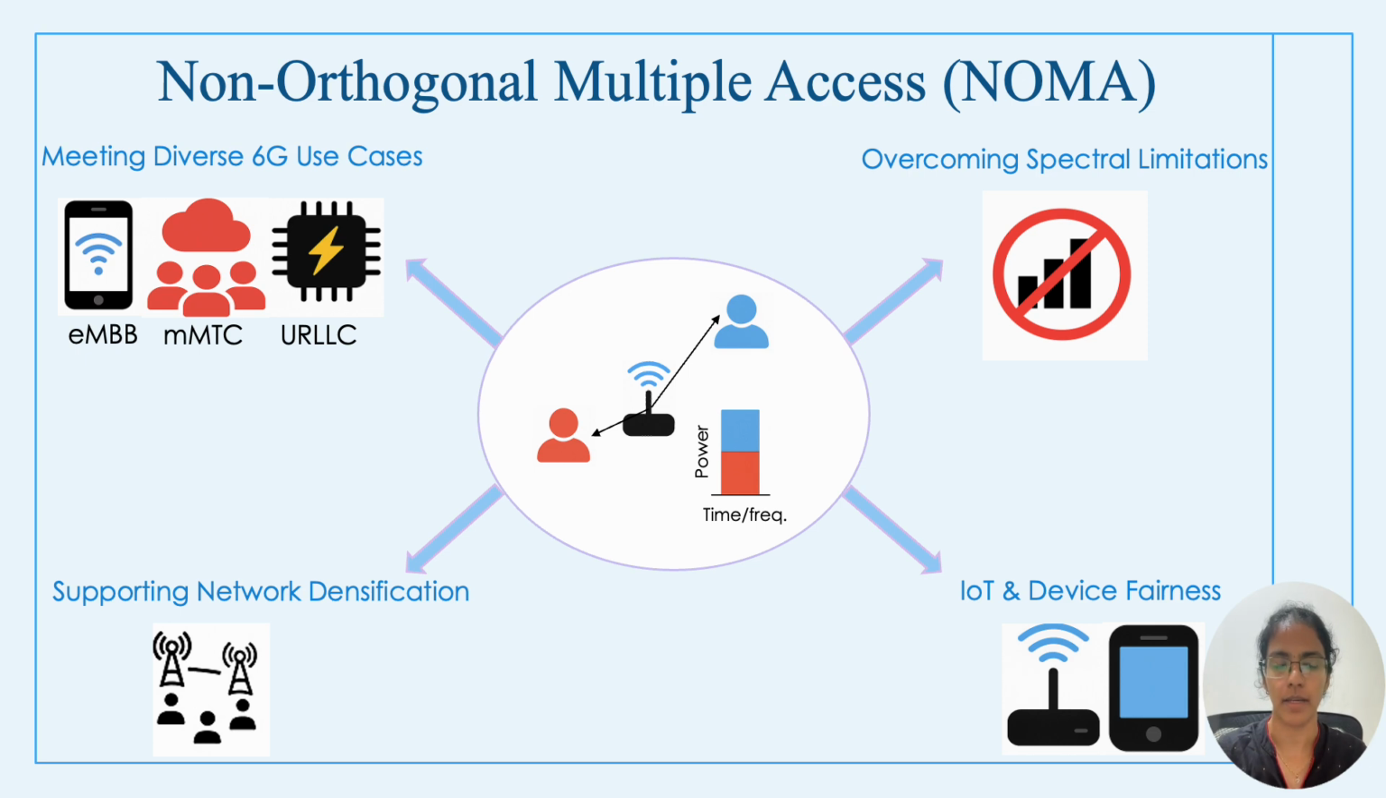Wireless networks are under immense pressure. With the rise of IoT, billions of devices need connectivity. At the same time, 6G must support diverse applications like high-speed video, mission-critical communications, and ultra-dense networks.